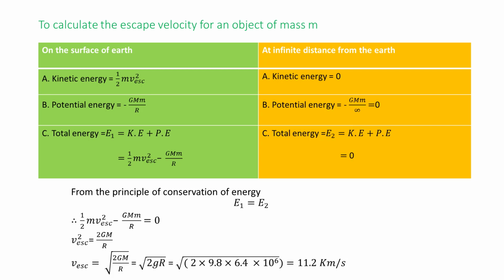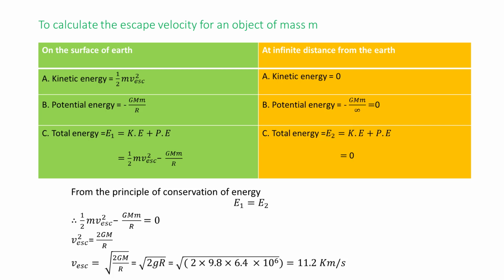Therefore, half m v_esc squared minus G M m upon R is equal to 0. This means v_esc squared is equal to 2 G M upon R. This means escape velocity is equal to the square root of 2 G M upon R. That means escape velocity is equal to the square root of 2 g R, where g is the acceleration due to gravity. We can substitute the values because we know the value of g and R.